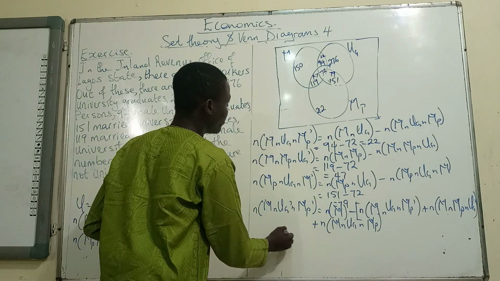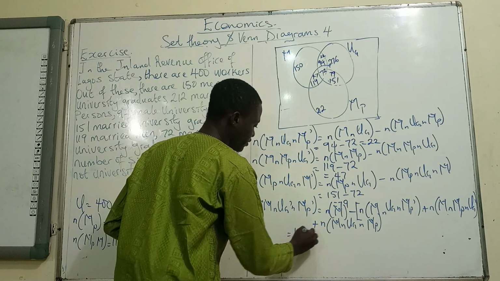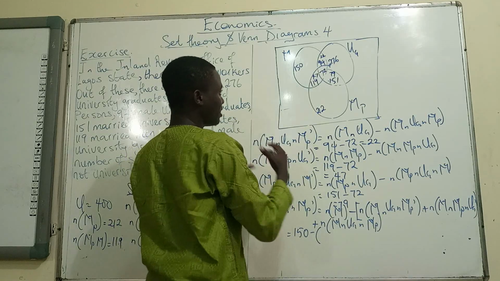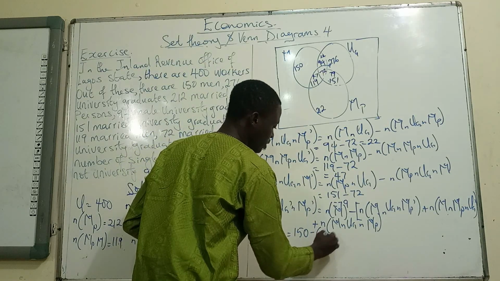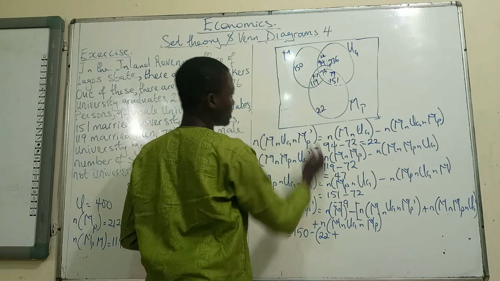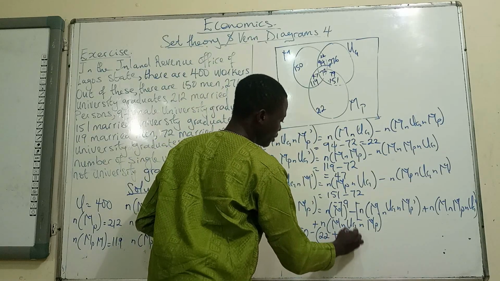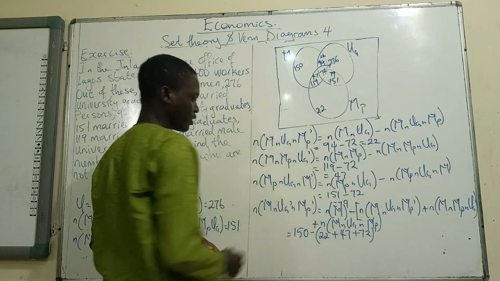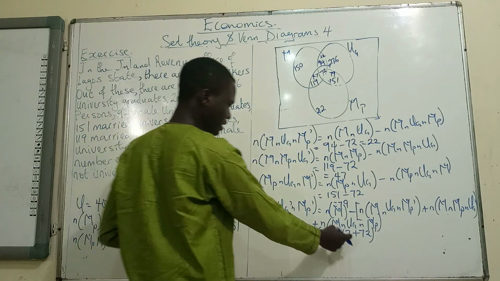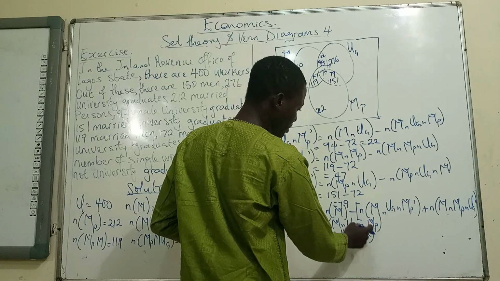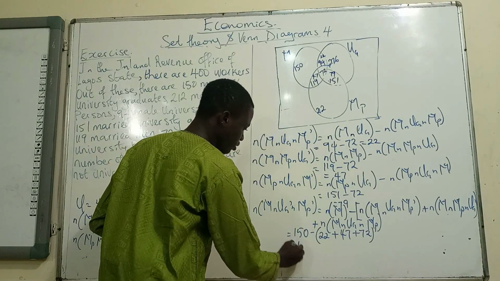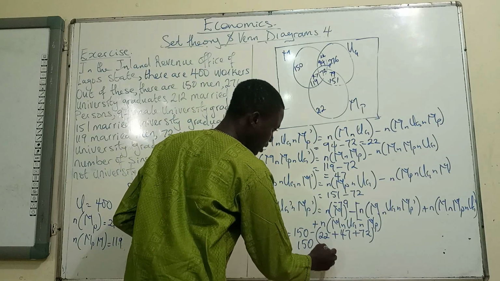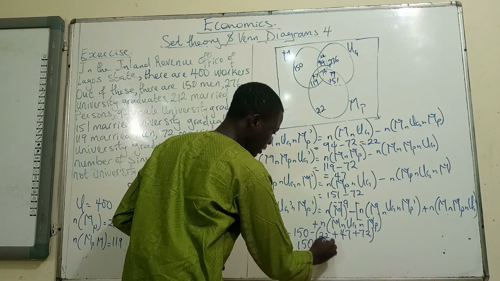So at the end of the day, we'll be having 150 minus, you open your brackets, 22. We don't take 94 because we are dealing with only the onlys now. 22 plus 47 plus 72. So 20 plus 47, 2 plus 7 is 9, then 69. So we are having 150 minus 69 plus 72, so we have 141, I think.